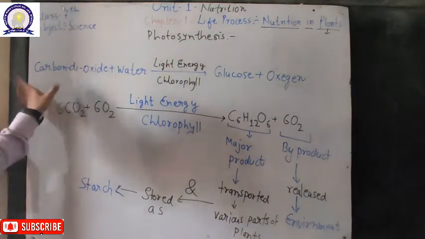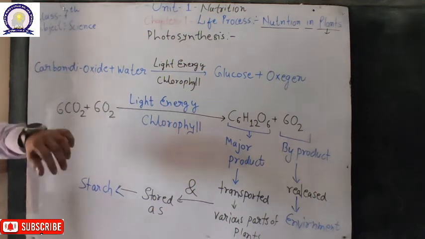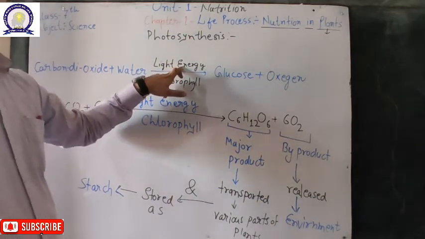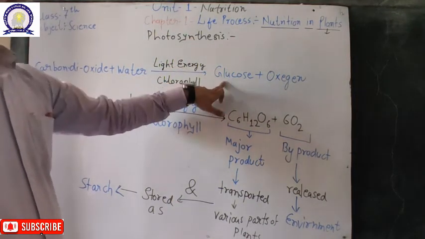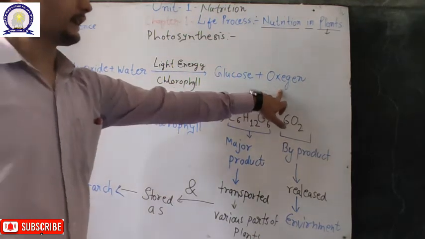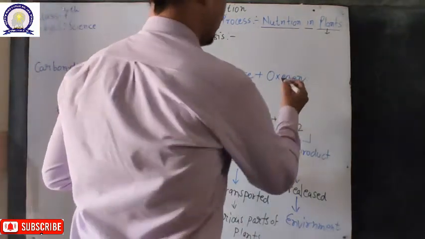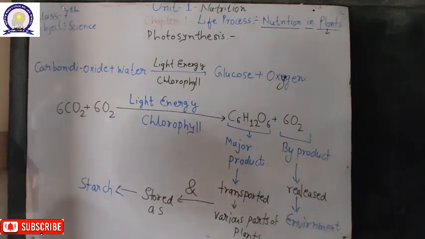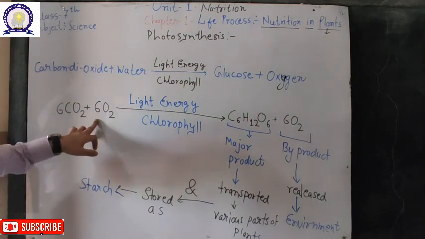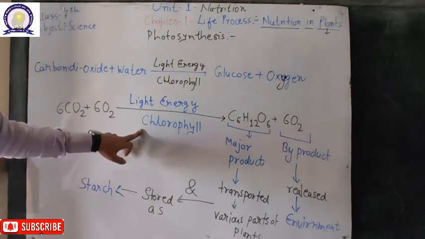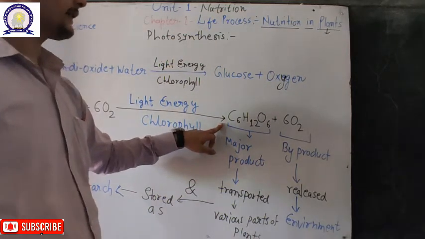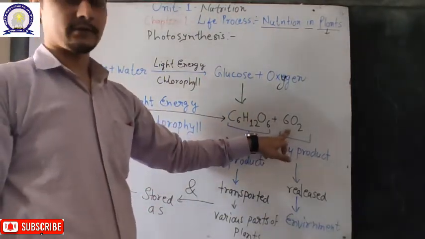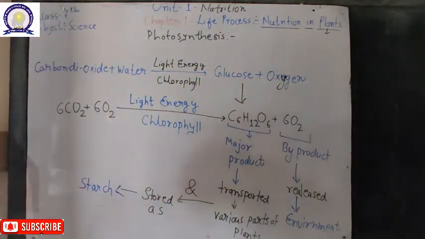Now photosynthesis can be written in the form of a chemical reaction. That means carbon dioxide reacts with water in the presence of light energy from sunlight and chlorophyll. They make glucose, and as a byproduct they make oxygen. So oxygen is a byproduct and glucose is a major product. Also the chemical reaction can be written as 6CO2 plus 6H2O in the presence of light energy and chlorophyll, and the major product is glucose. So what is the chemical formula for glucose? That is C6H12O6, and the byproduct, that is oxygen, is produced after the complete chemical reaction.